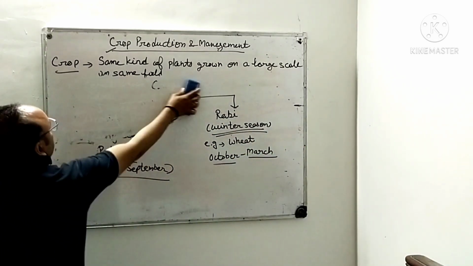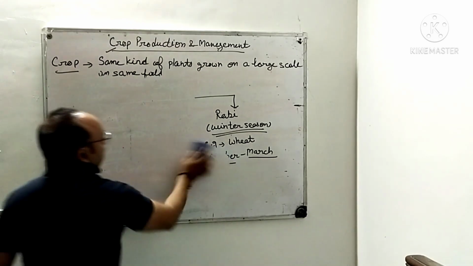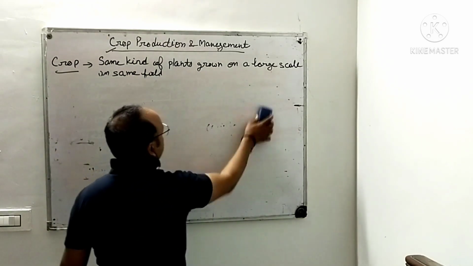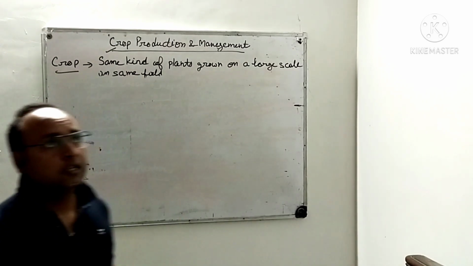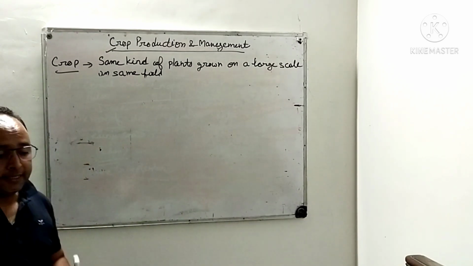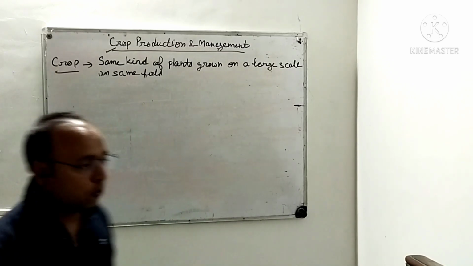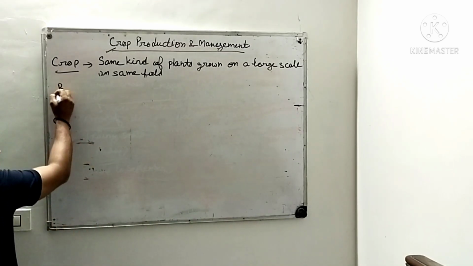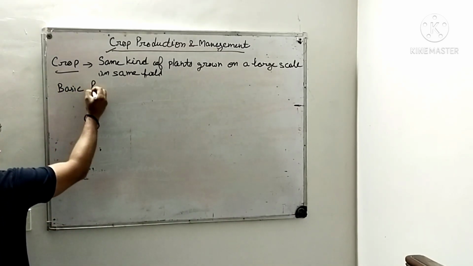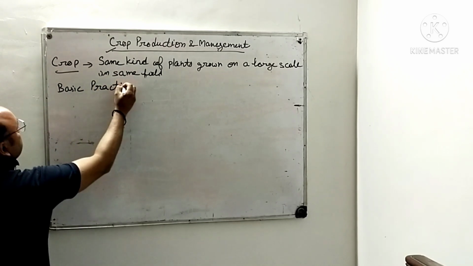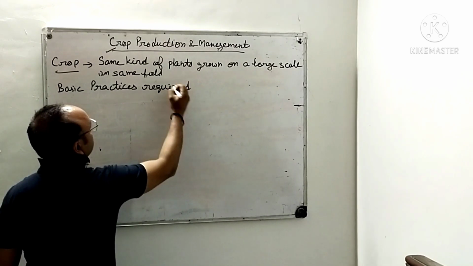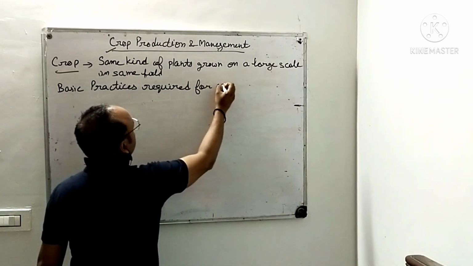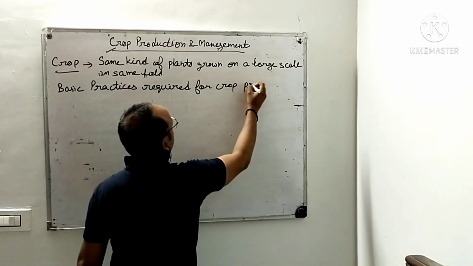Okay. Now, getting these crops is not an easy task. It's not an easy task. There are basic practices required for the crop production. So what are these basic practices required for crop production?